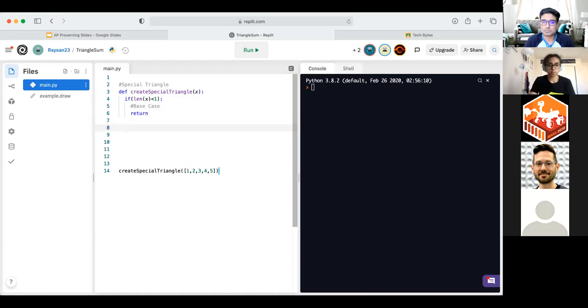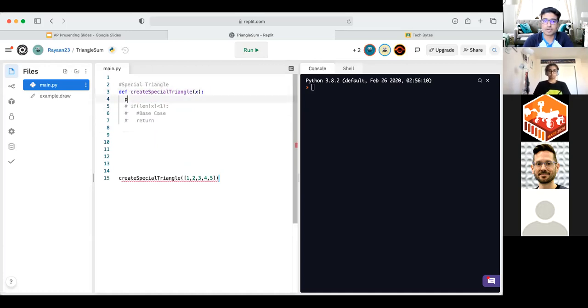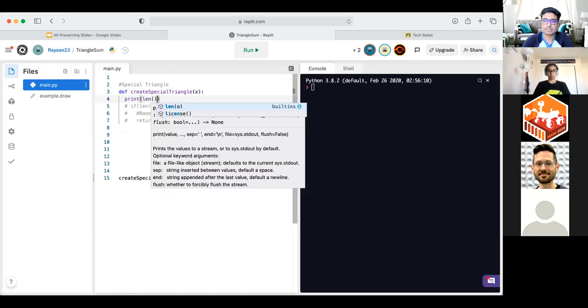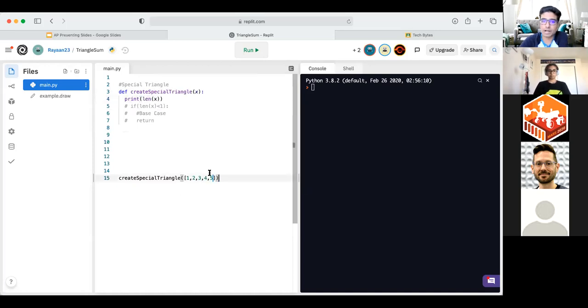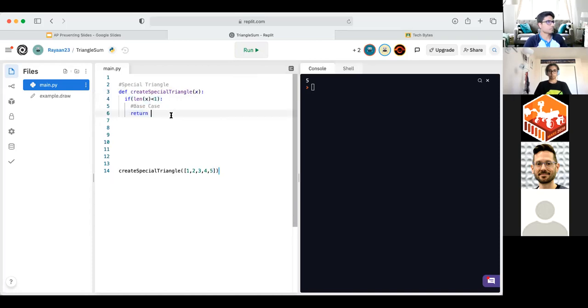What is len? I remember, Avanish, it's a shortcut method to say the length of our string in Python. So say, if I comment this out, if I just print out the length of x, this should print out how many elements are there in this array. So there's 5, right? So I run, we get 5. Good question, though.